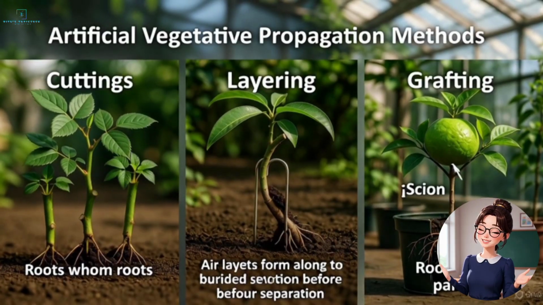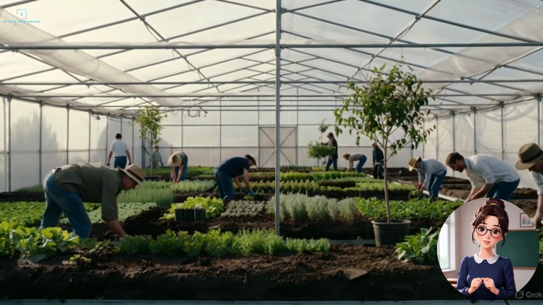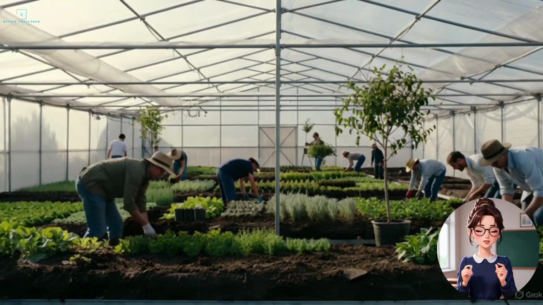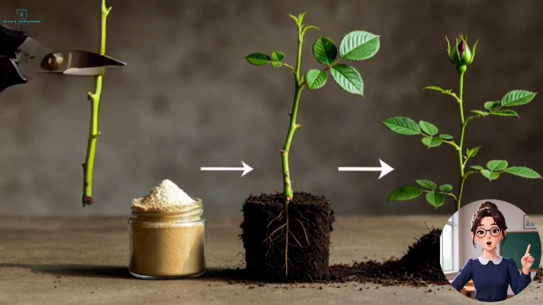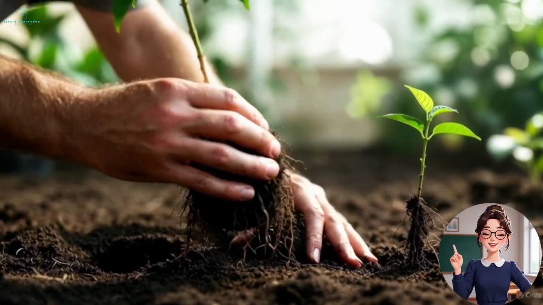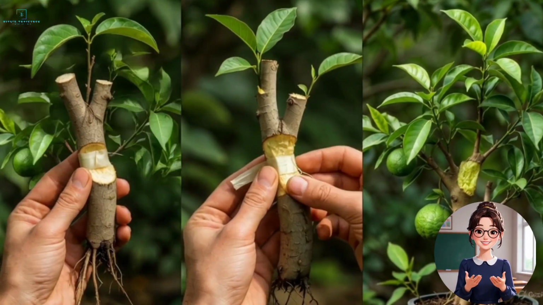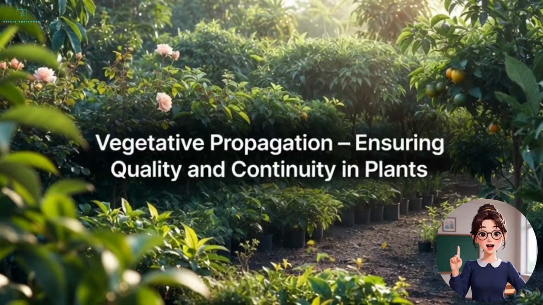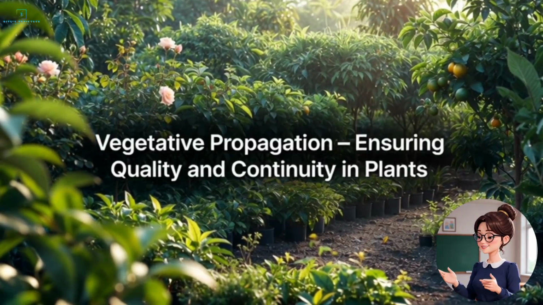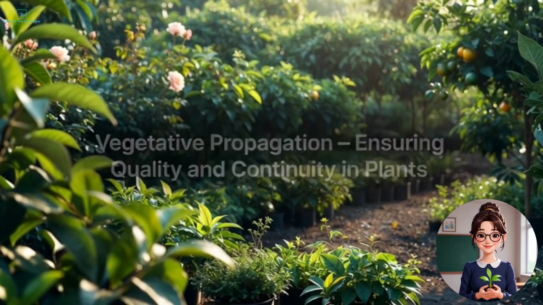B. Artificial vegetative propagation. Used by farmers and horticulturists to grow identical plants. Cutting: parts of a plant like rose or sugarcane. Layering, used in jasmine. Grafting, used in mango and citrus fruits. This method is widely used to maintain desirable qualities like good taste, color, and yield.